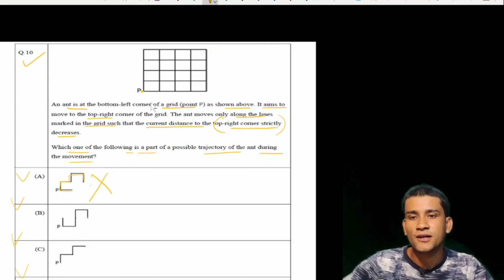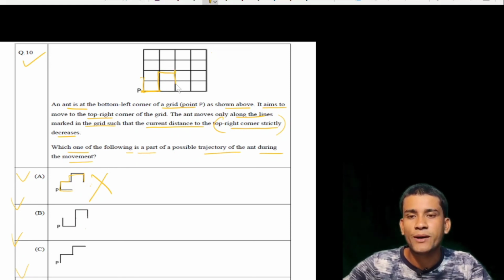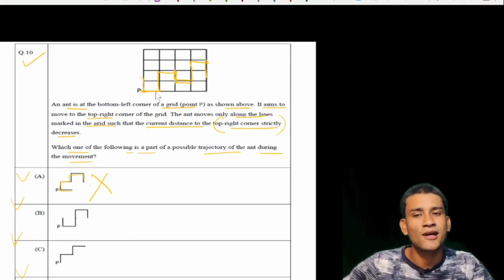Now if we start from P and see option B, then this, this, this, this and this. Again if we apply, then this, this, this, this, this, but the ant cannot arrive. Okay, so option B is also false.